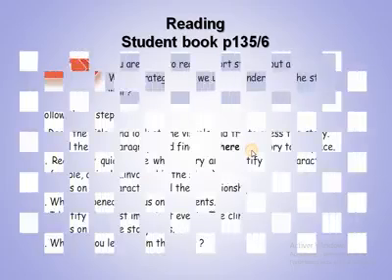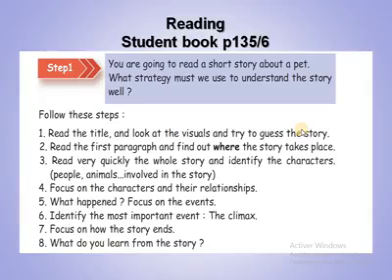So please, now we are going to read a text, or a story about a pet, basically a dog. So we are going to read a short story about the pet. So here first, what strategy must we use to understand the story well? If we want to understand the story well, we have the following steps. So we read the title, look at the visuals, and we try to think and guess about the story itself. Sometimes the title can help, the visuals too, the photos inside and outside. We can read the first parts, so here read the first paragraph and find where the story takes place.